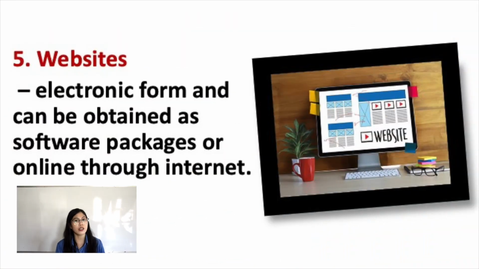Next, we have the websites. So these are in electronic form and can be obtained as software packages or online through the internet. So for example, you wanted to know the definition of a particular word but you don't want to use the traditional dictionary book. So you can visit a website like for example google.com. It provides the definition of that particular word. There are also websites that provide educational materials that you can study.